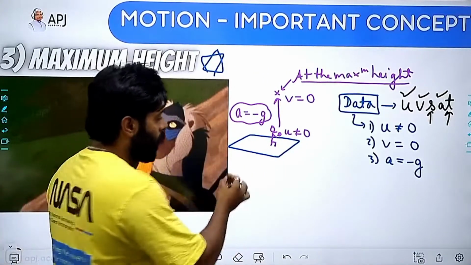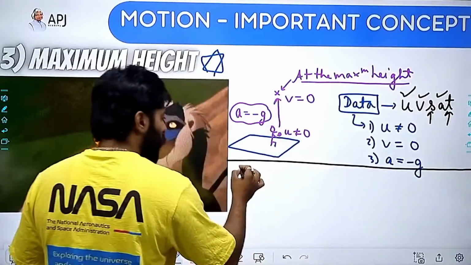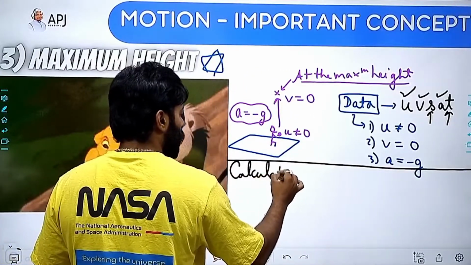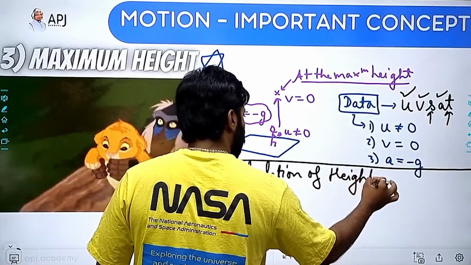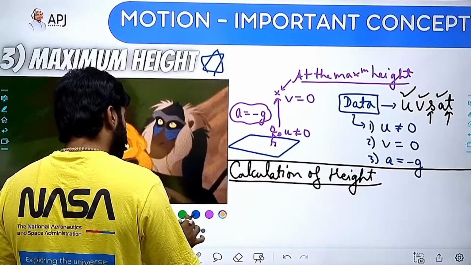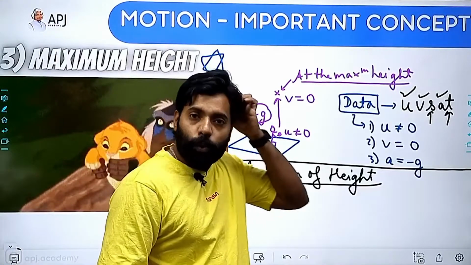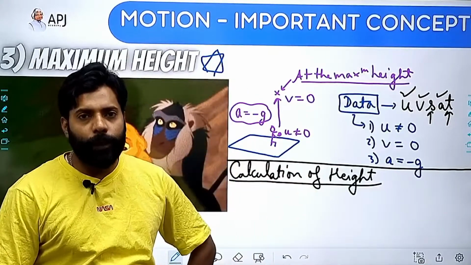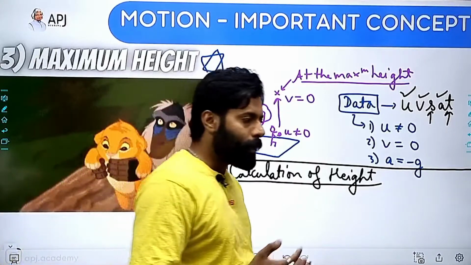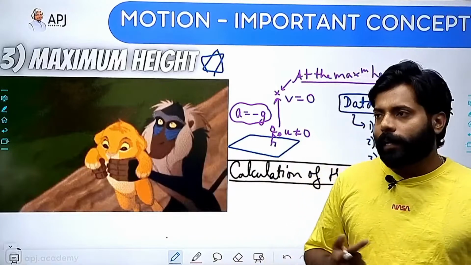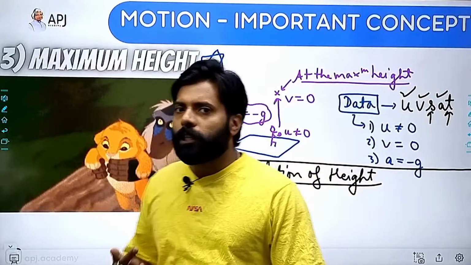So for calculation of height, which equation can I use where there is no use of t? What is the maximum height attained by the ball? So I can use v square minus u square is equal to 2as.